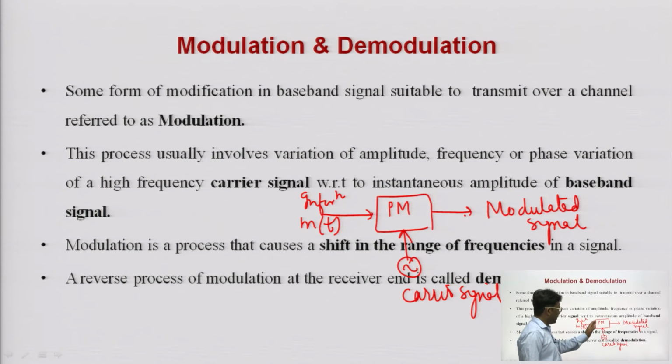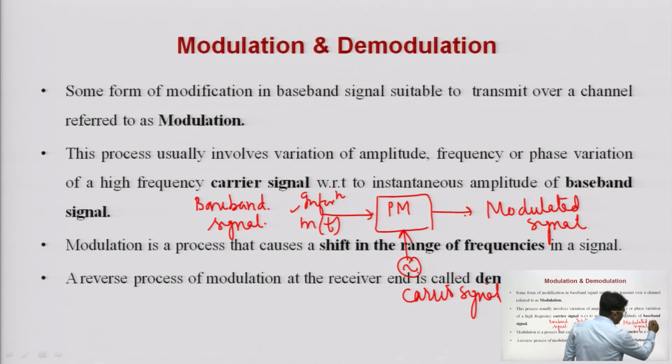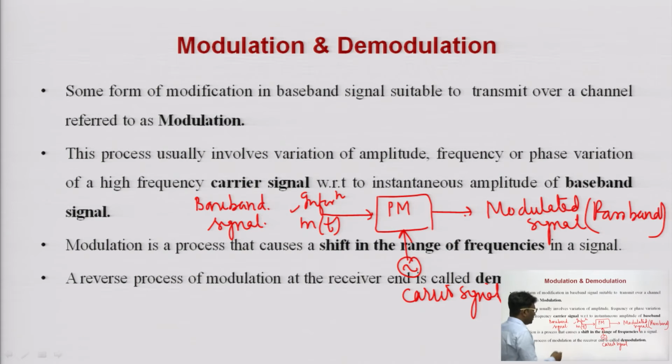This product modulator and the oscillator which generates the carrier signal are part of the transmitter. This information signal m(t), as we have discussed earlier, is the baseband signal, while this modulated signal is also known as the passband signal. This baseband signal is also known as the modulating signal.